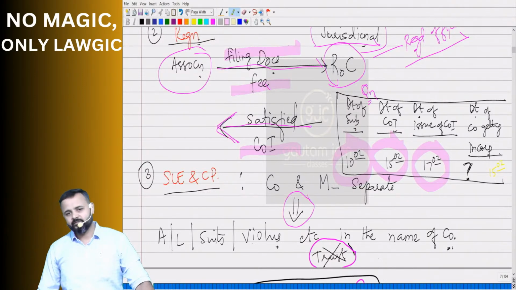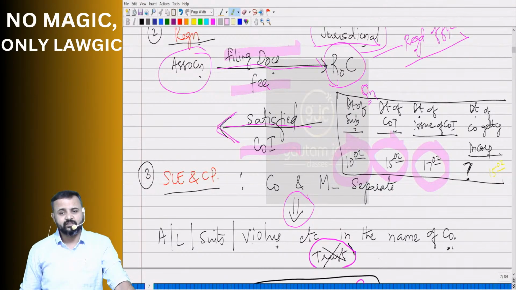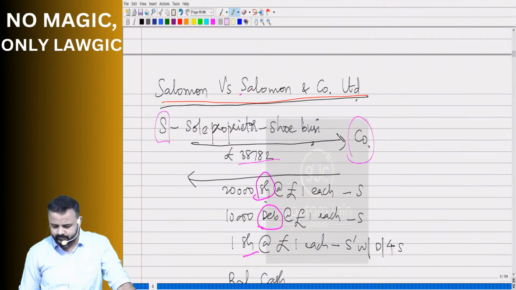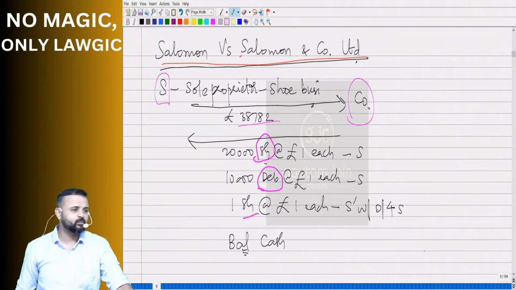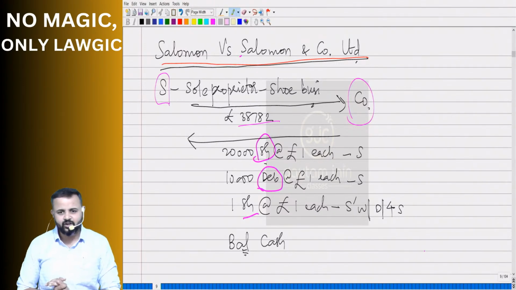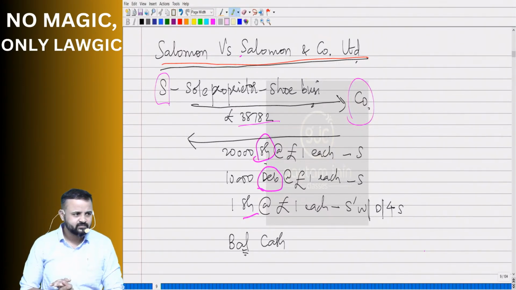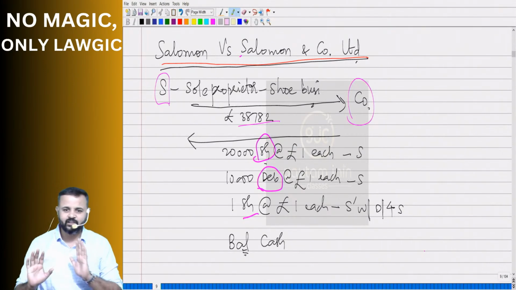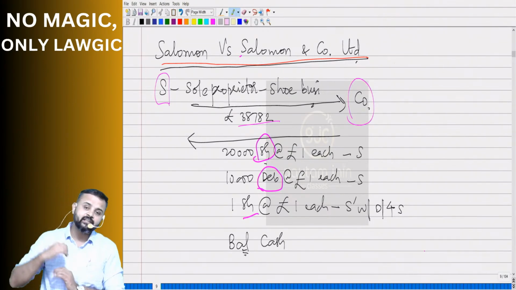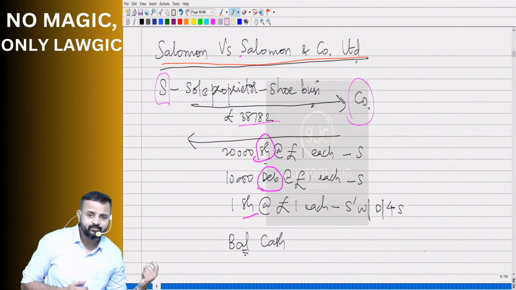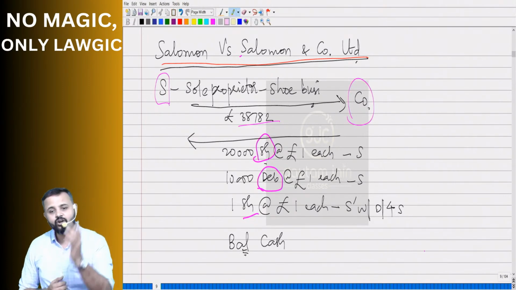Sir, not yet clear. So that's where we take the help of a few case laws here, which you might have taken in your foundation as well. Salmon versus Salmon and Company Limited. Understandably, this is not an Indian case law. Salmon versus Salmon. What do we have here? Salman, Suleiman, isn't it? We don't have Salmon here. So this is definitely a foreign case law. But why are we taking the help of a foreign case law? So that we understand this feature properly. Which feature? Separate legal entity and corporate personality.